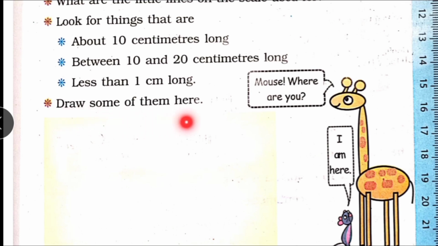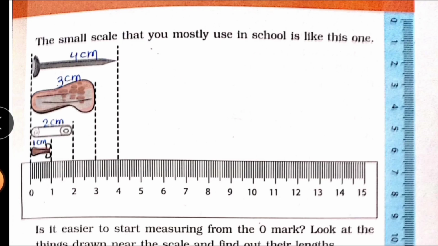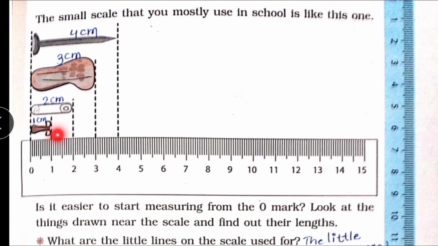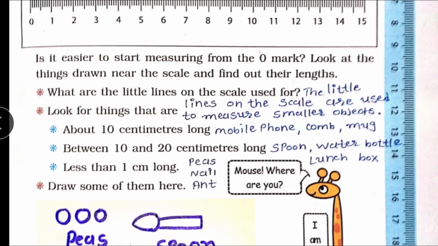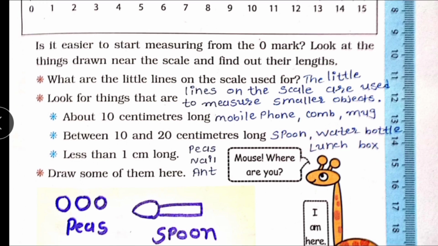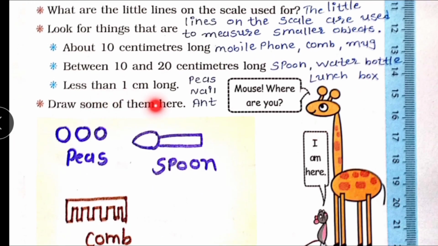Draw some of them here. Now we have to draw these things. So now you can write the answers like this: 1 centimeter, 2 centimeter, 3 centimeter, 4 centimeter. The little lines on the scale are used to measure smaller objects. About 10 centimeters long: mobile phone, comb, mug. Between 10 and 20 centimeters long: spoon, water bottle, lunch box. Less than 1 centimeter long: peas, nail, ant.